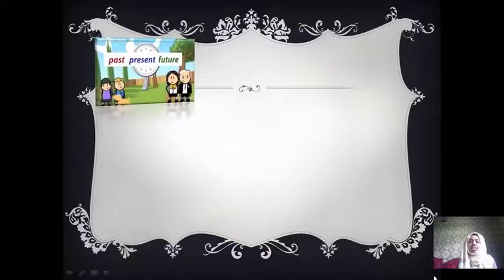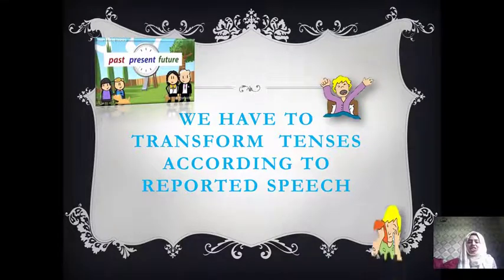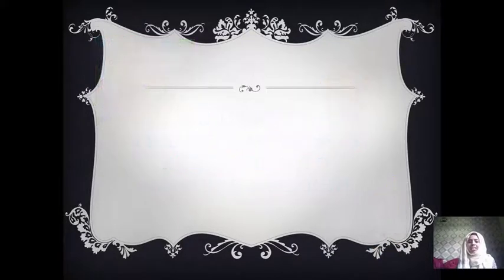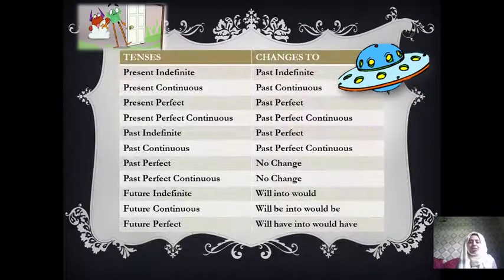So let's start. We have to transform tenses according to reported speech, so we must follow these terms and conditions. Here is a table with two columns: tenses, and the second one is changes to.